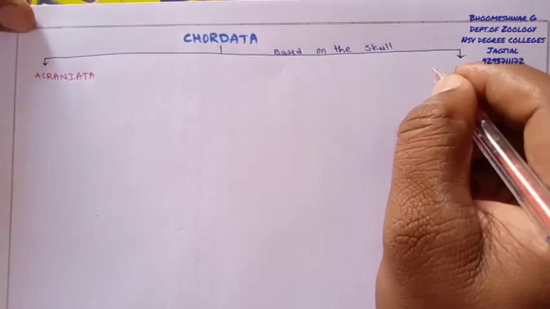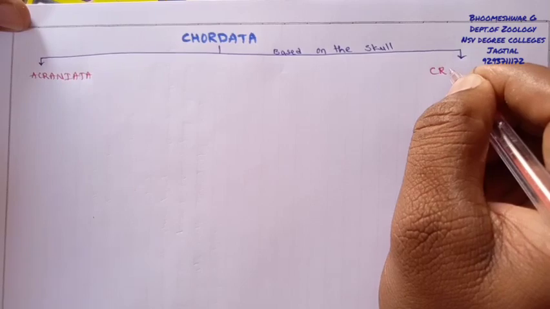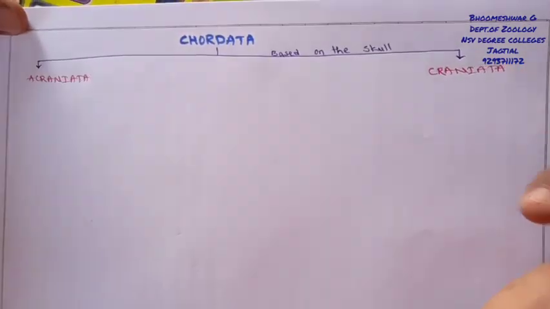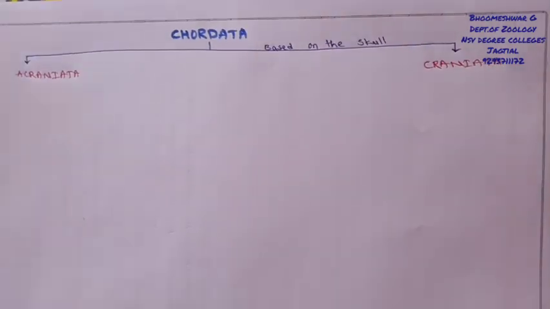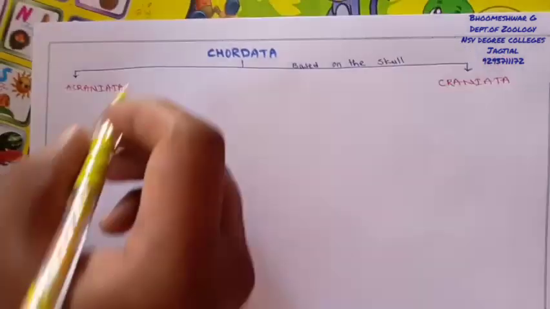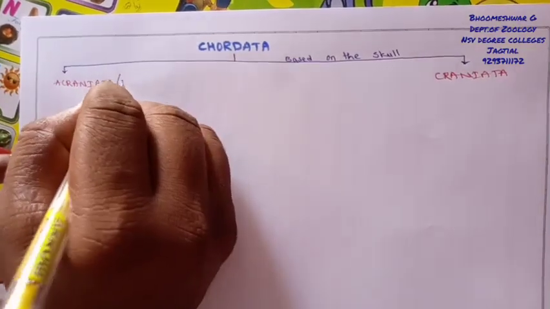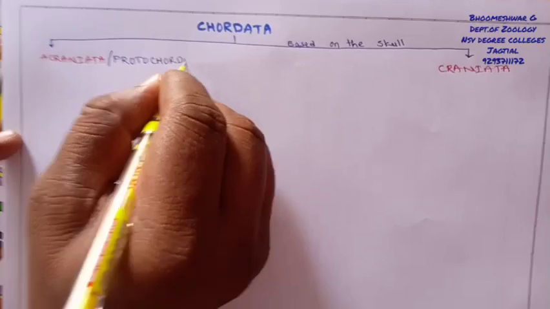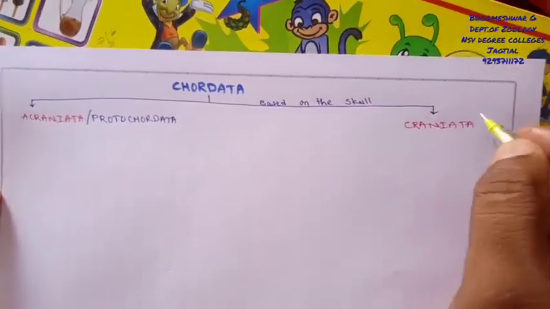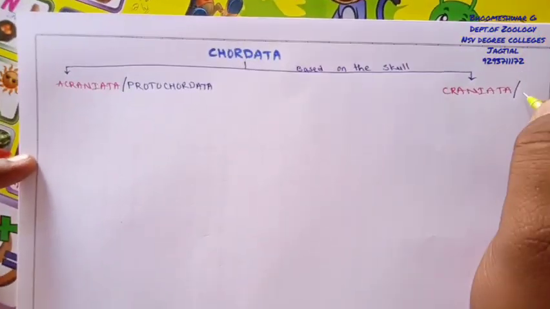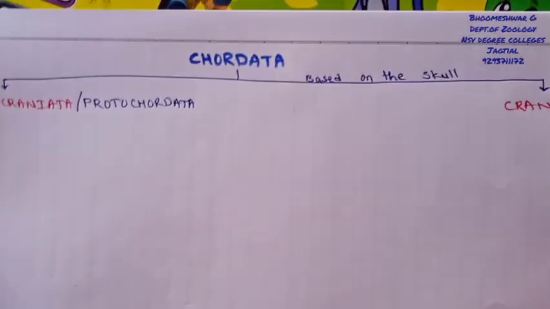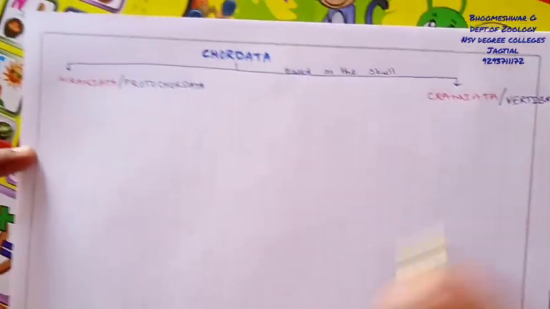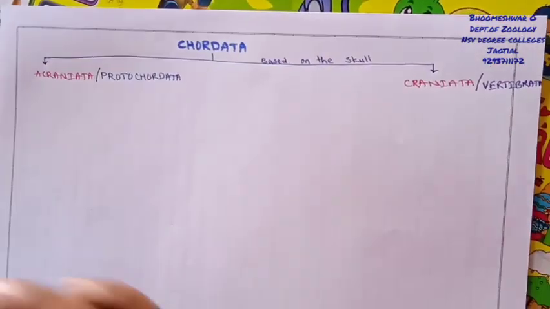and the second is called Craniata. Acraniata and Craniata are the two subgroups. Acraniata is also named protochordata, and Craniata is also named vertebrata. So these are the two major subphyla.